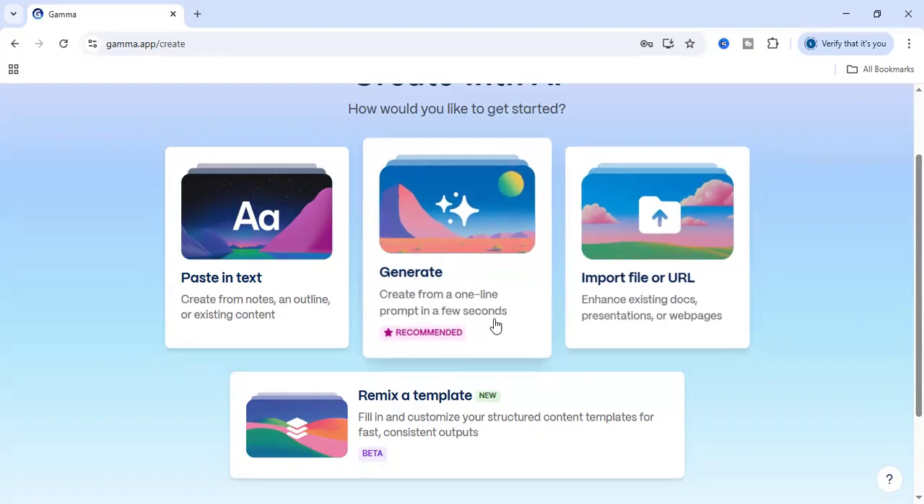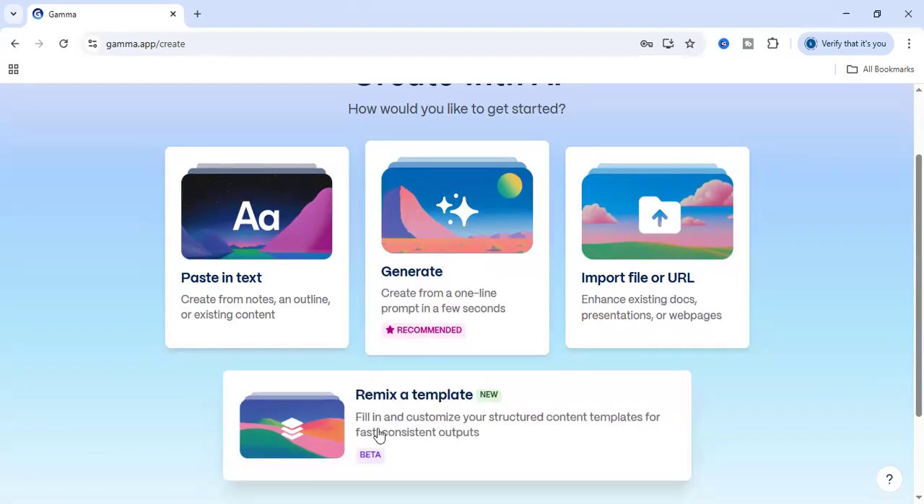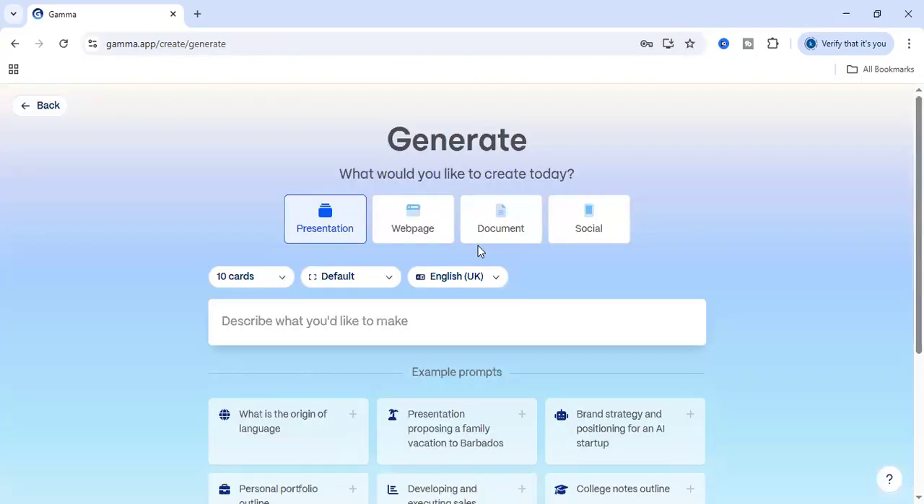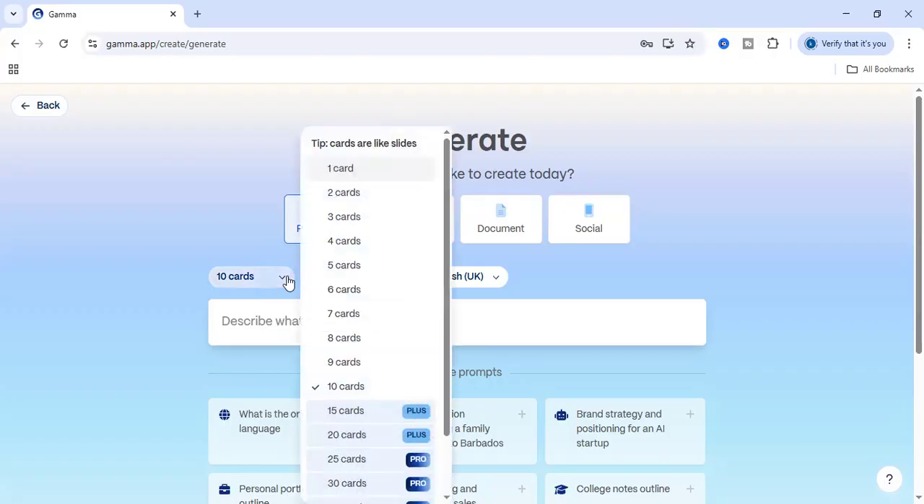Okay. Here it is showing recommended. Recommended means it is a very good procedure. The fourth option is there, like remix a template. So we can remix the template also. And I will show the second option here, generate. Here the limit is 10 cards, means only 10 slides it can prepare. And if you want 15 cards or 20 slides or 30 slides, we have to take a membership.